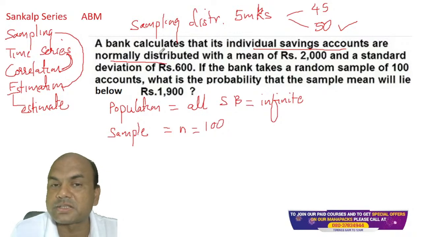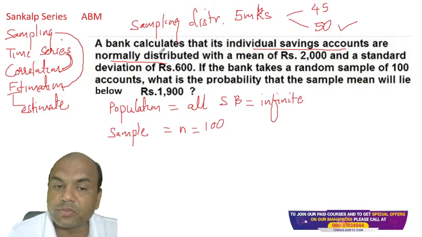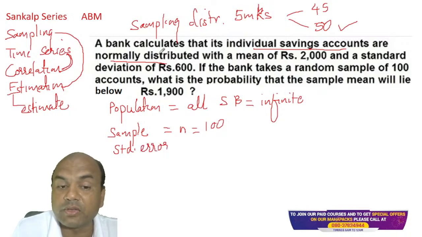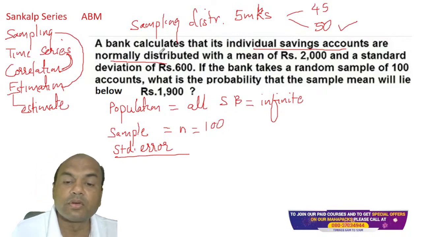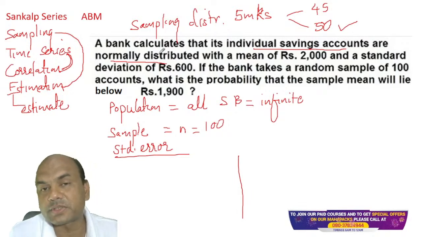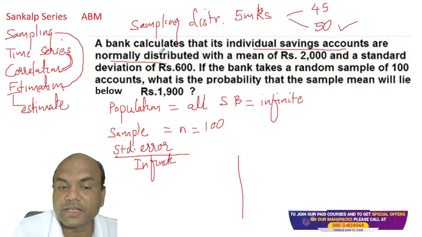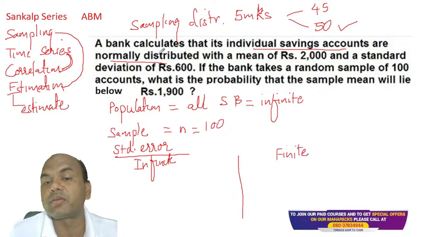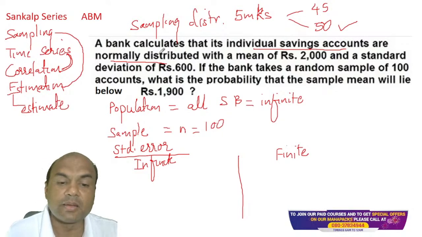When I don't know the population, remember the formula for standard error changes. Now let me show you the formula. Standard error has two formulae; in fact, it has 5 formulae in your CAIIB ABM, but we'll cover only 2 over here. One is for an infinite population and the second is for a finite population. Finite means which can be counted. When I know there are 5000 savings accounts, this is finite. Number not given, so this is infinite.